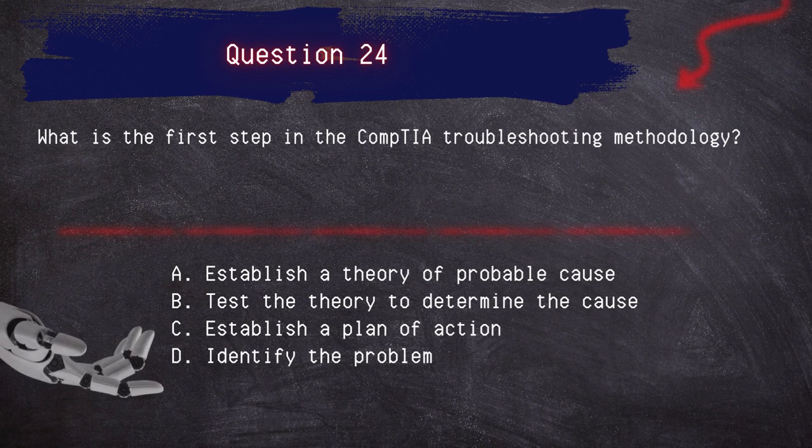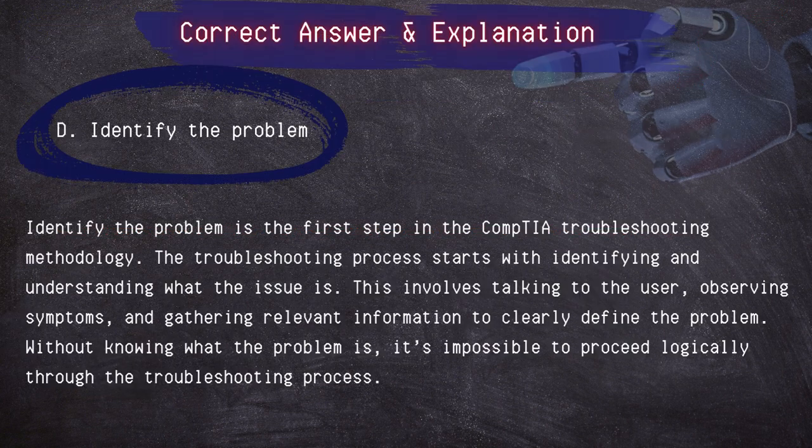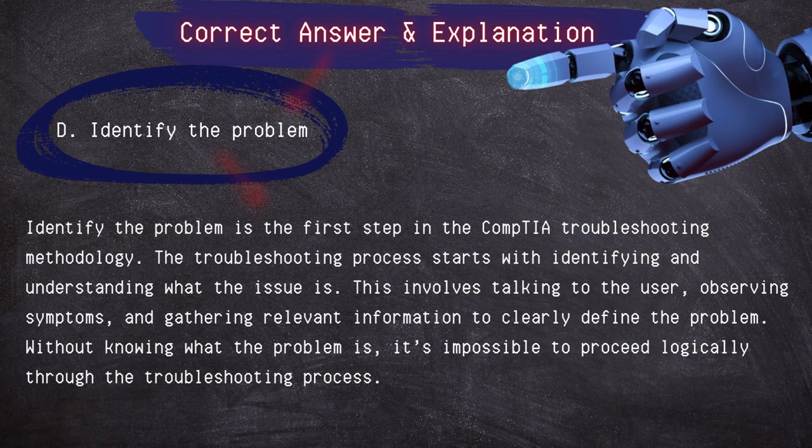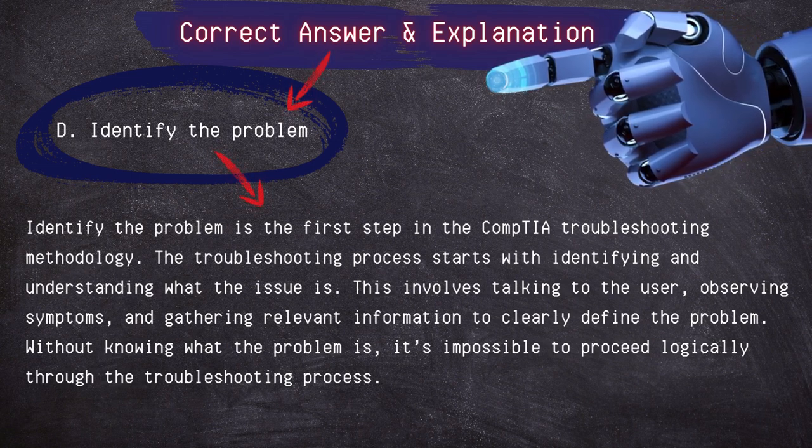Question 24. What is the first step in the CompTIA troubleshooting methodology? Establish a theory of probable cause, test the theory to determine the cause, establish a plan of action, identify the problem. Correct answer, identify the problem. Identifying the problem is the first step in the CompTIA troubleshooting methodology.